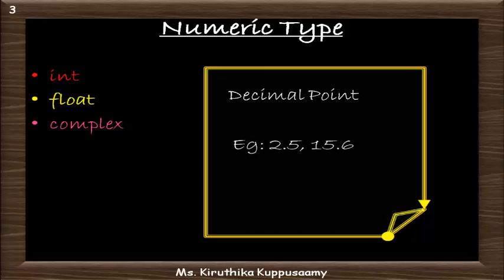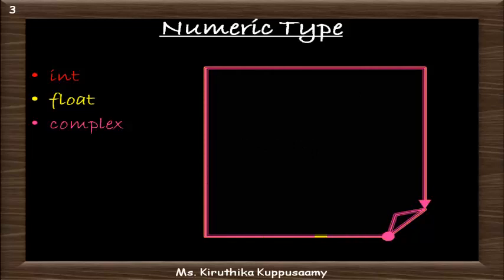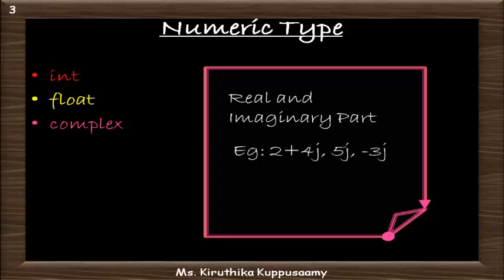Example 2.5, 15.6. Numbers with real and imaginary part is complex data type. Example 2 plus 4j, 5j minus 3j.